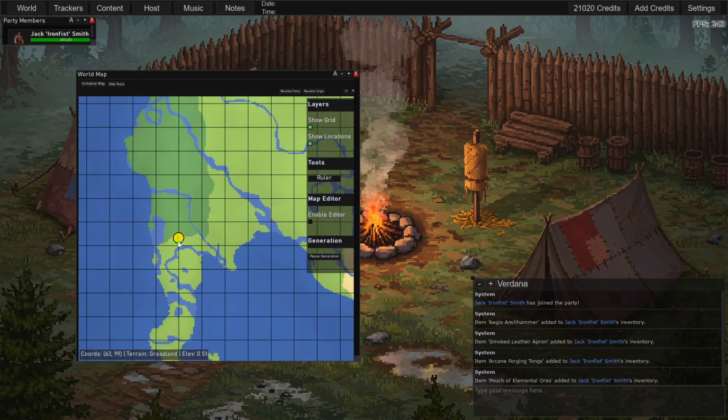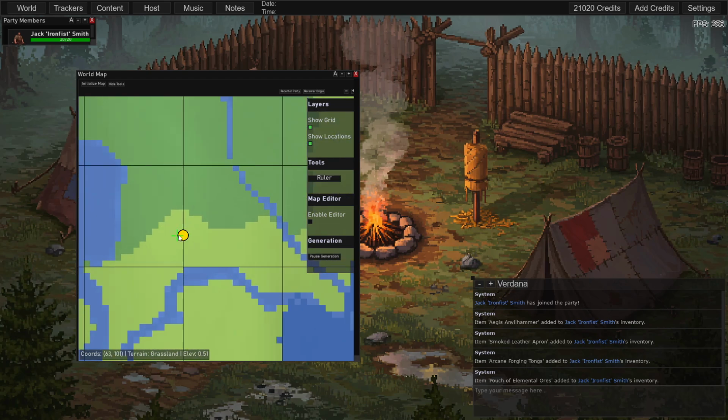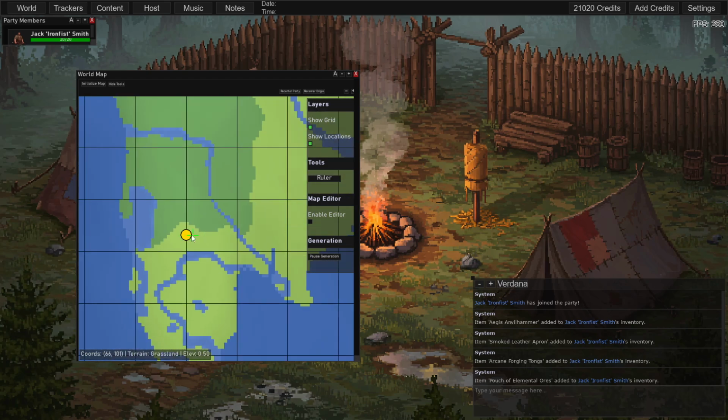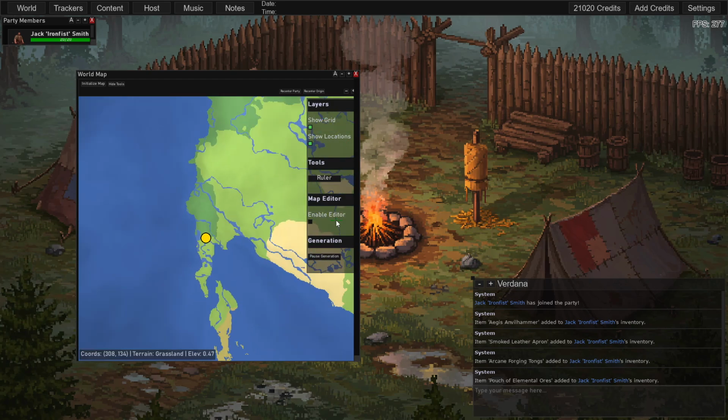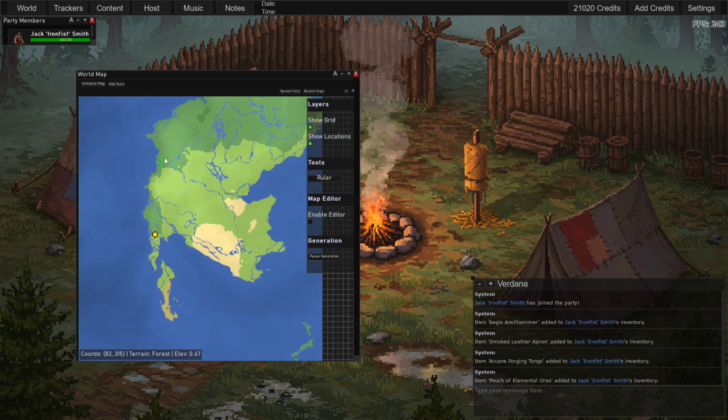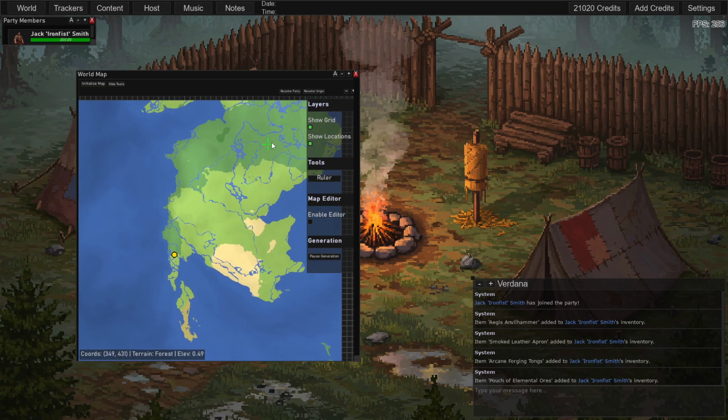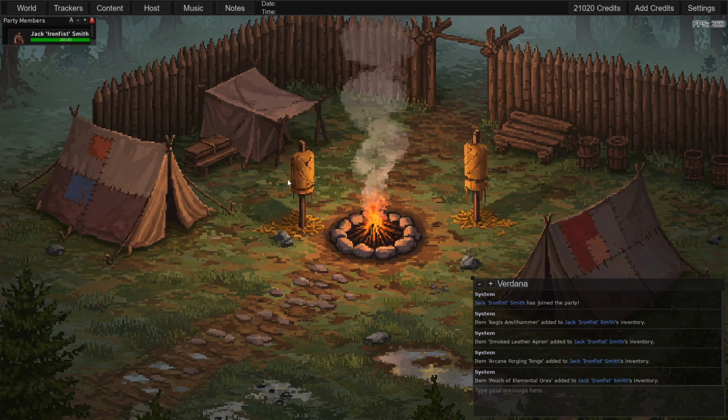So, I've set us on a location, and the AI is going to use this when we end up generating. So I'm going to close this for now. This map will automatically save when you save your game. When you load your game, it will load it. It's stored alongside the save file, not in the save file, but if you export it as a campaign, it will be in the campaign file. The campaign file is essentially just a zip file.